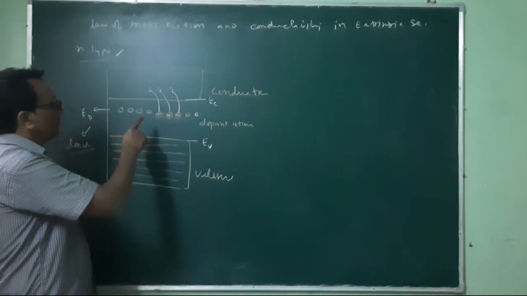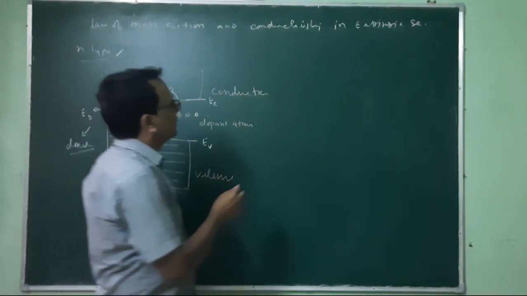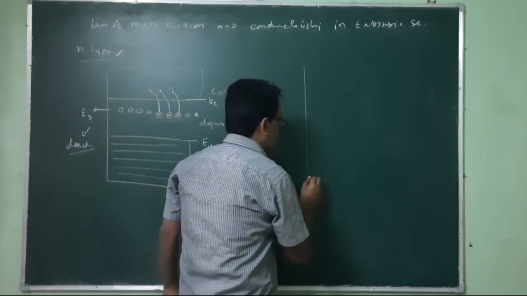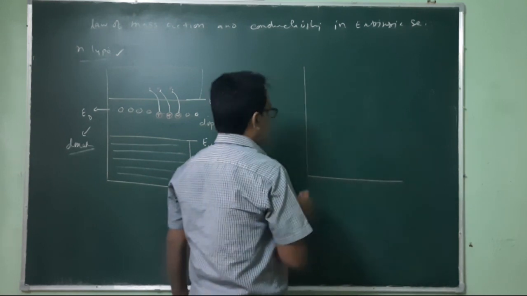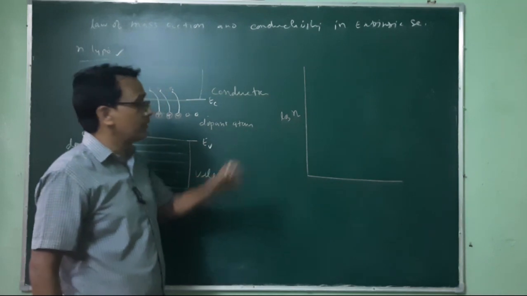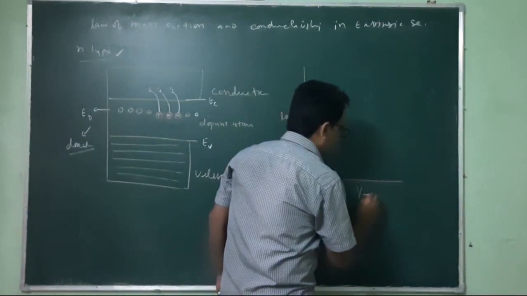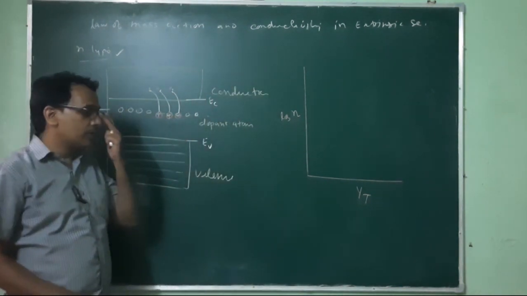So we can also show this phenomenon with a carrier concentration diagram. Let us have log of n, the number of electrons per unit volume, so this is the carrier concentration, against 1 upon T, the inverse of temperature.